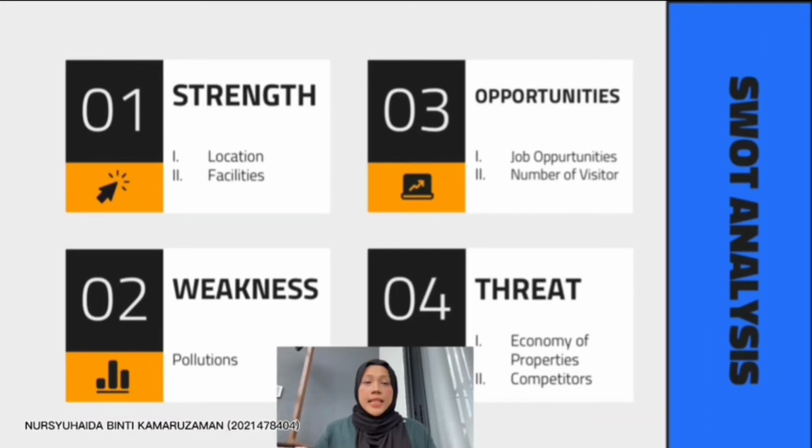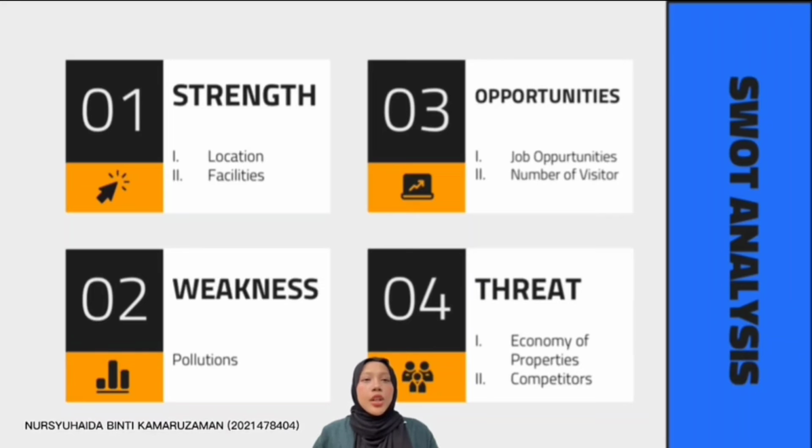SWOT analysis, and the first one is the location. The location of our subject property is strategic, located at the south of Klang Valley, which consists of Putrajaya, Cyberjaya and Kuala Lumpur International Airport. Next is the facilities. There are so many facilities surrounding, such as commercial, it has a shopping mall, and it is also near hospitals such as Serdang, Putrajaya, and also Kajang Hospital.